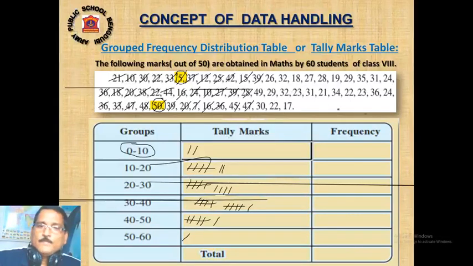Then 49 will be in 40 to 50. Then 30, listen again, we have to shift it to the next class.